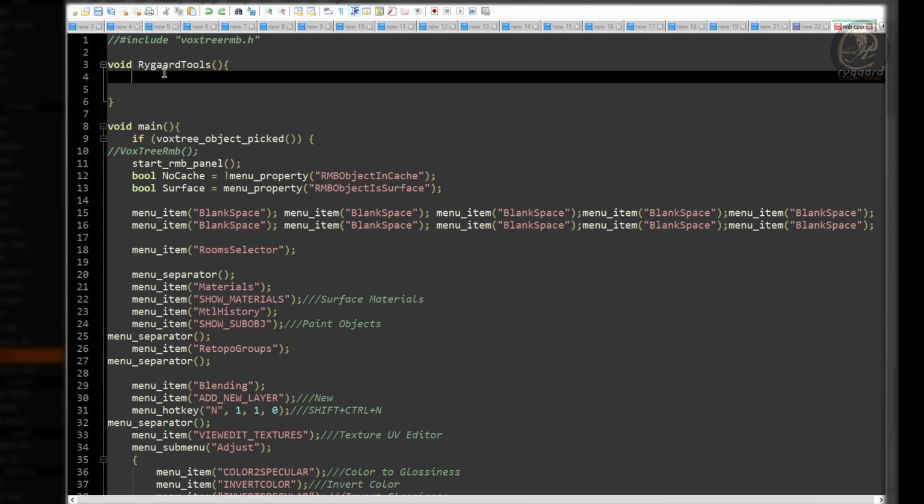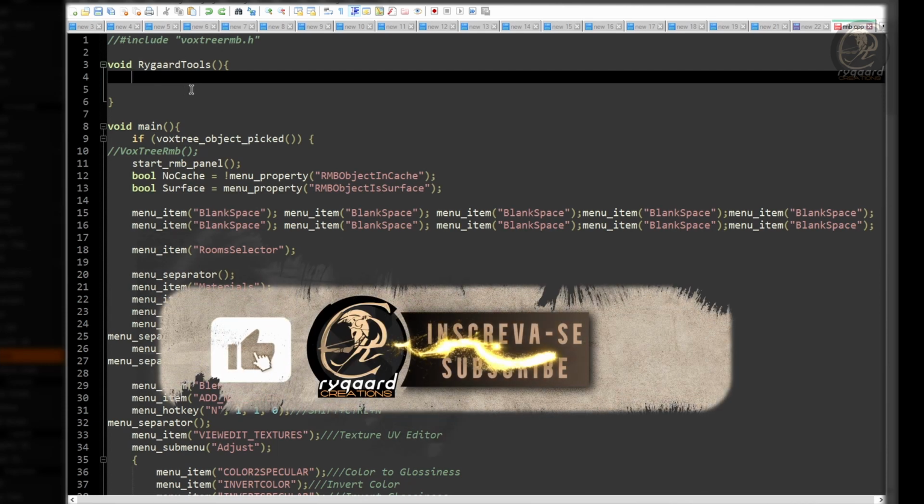Now that we've just created this function, I will need to create conditional structures, and so tell 3DCoat when and how the features will be shown to work correctly in the right-click menu, okay?